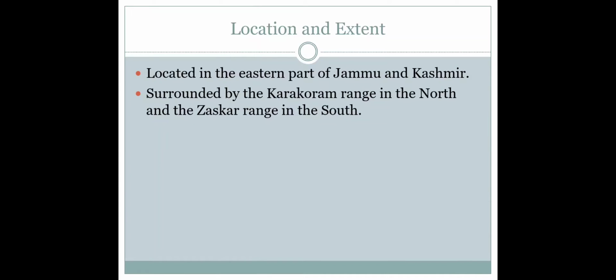So this was all about the location and extent. The major points that you have to remember are, first, that it is surrounded by the Karakoram range in the north and the Zaskar range in the south. Secondly, the Indus river flows through this region and it is also surrounded by glaciers. Then the height is between 3000 meters and 8000 meters.